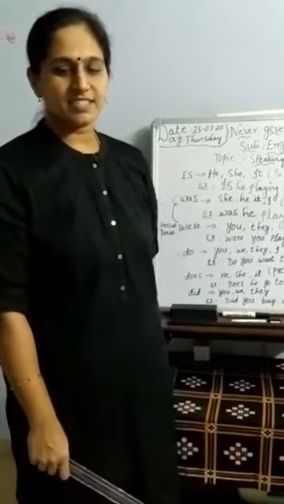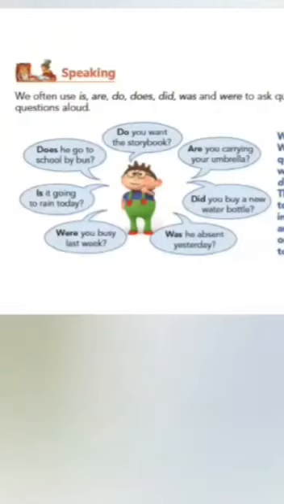Are you ready? Yes. Children, can you all see in your textbook? Yes. Here they have given some questions. We often use is, are, do, does, did, was and were to ask questions. Say these questions aloud. Do you want the storybook? Here, do is a present tense. Do you want the storybook is a present tense.